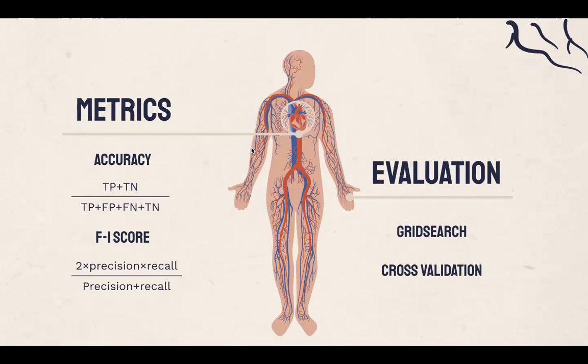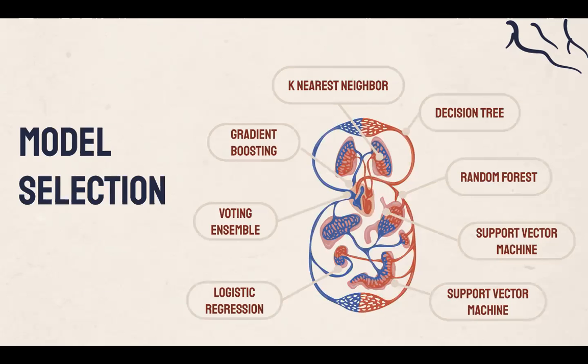For the metrics we're using for our model evaluation, we use accuracy and F1 score, since we want to minimize the number of false negatives, which is critical to our application. We want our model to correctly predict as many heart disease patients as possible. And for model training, we use grid search and cross-validation techniques to tune the hyperparameters for our models. Since our target variable is 0 and 1, we picked 8 models from support vector machine to random forest.